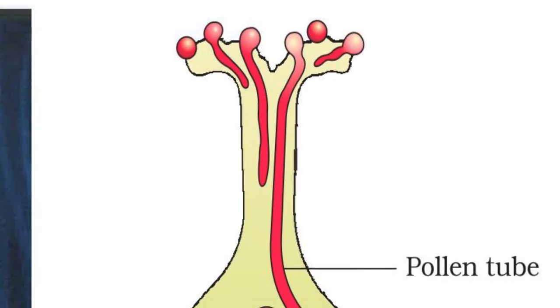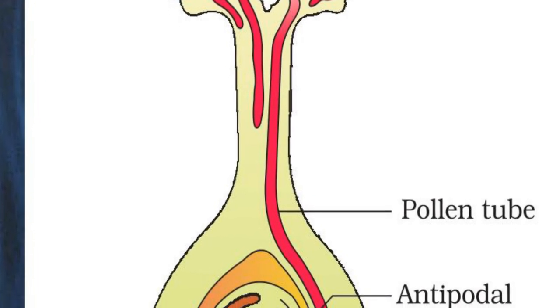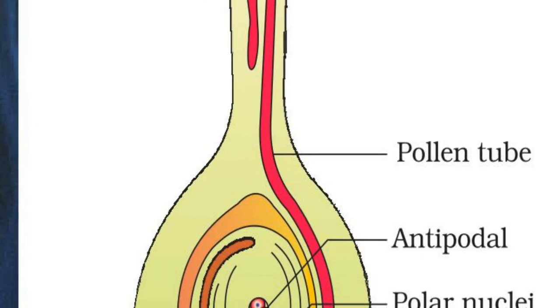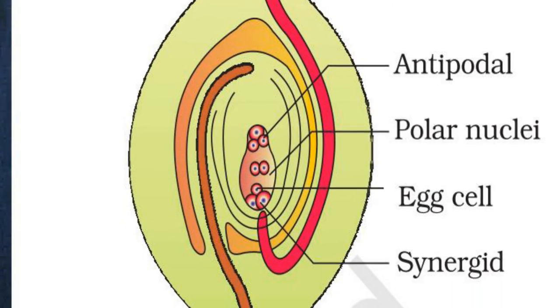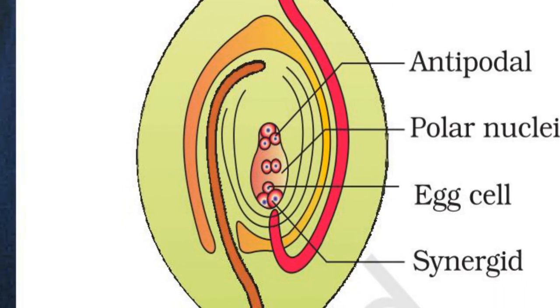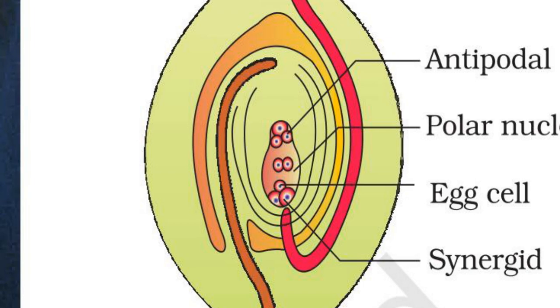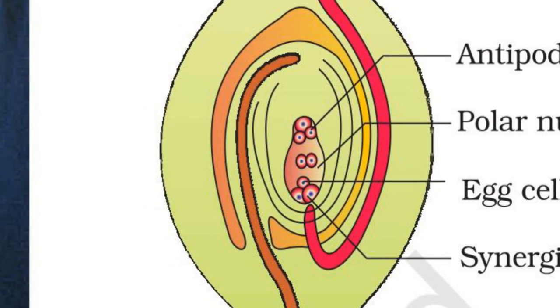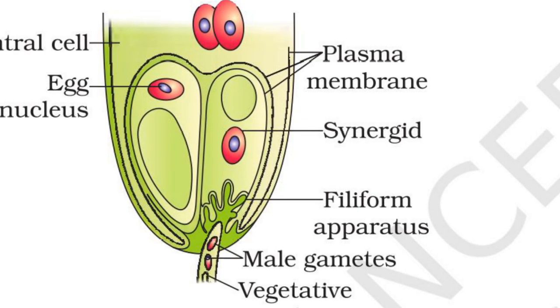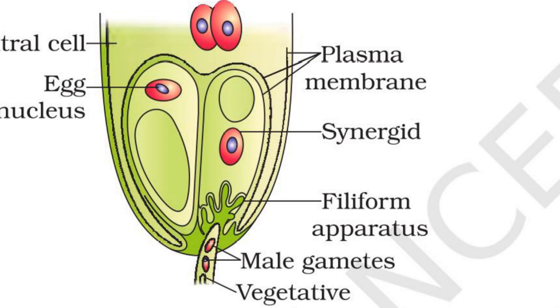In flowering plants, after a compatible pollen grain lands on the stigma, it germinates and forms a pollen tube. This tube grows through the style and enters the ovule via a small opening called the micropyle. Inside the ovule, two male gametes are released into the synergids.